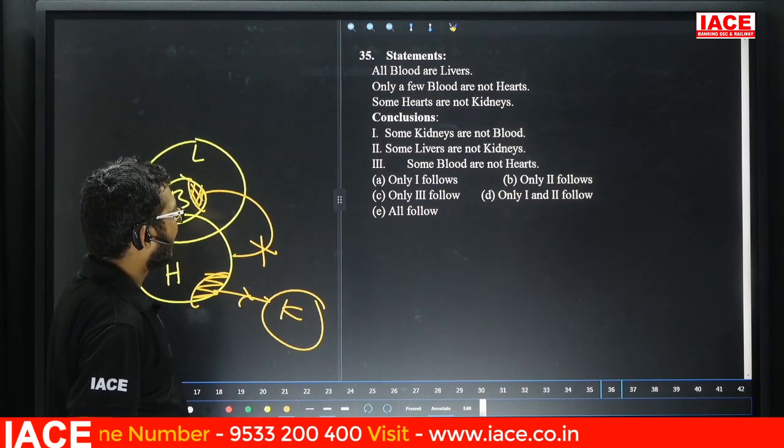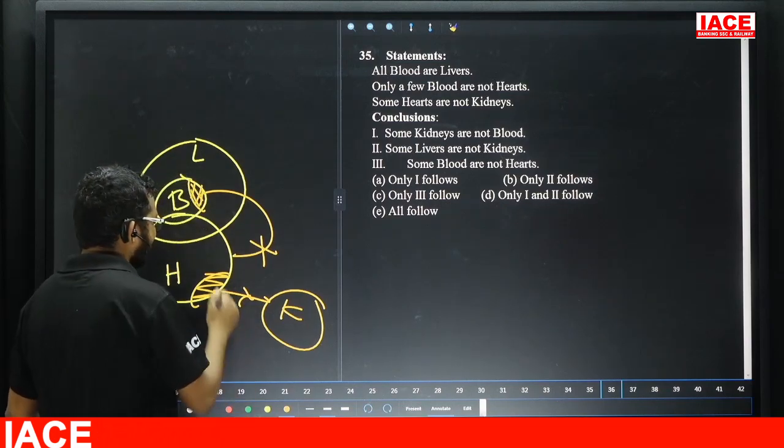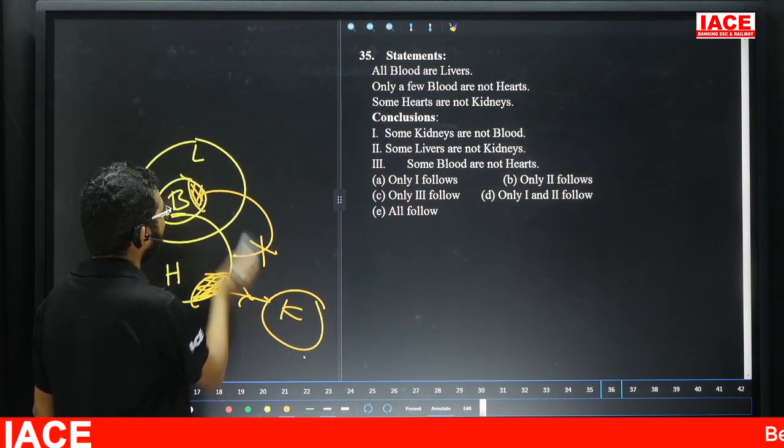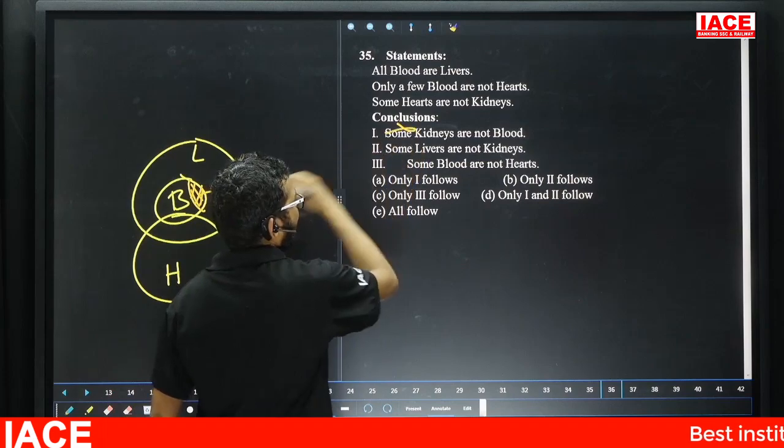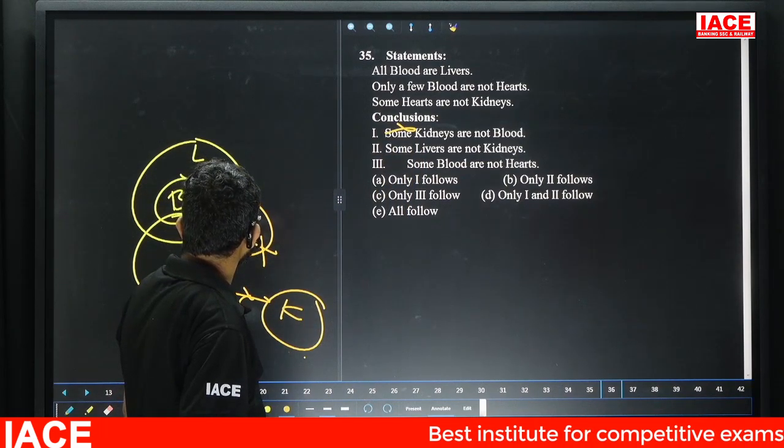Take the first conclusion. Some kidneys are not blood. We can't say. We know some part of heart is not kidney. What is the kidney to blood relation? Can't say. The first one is wrong. Second one. Some livers are not kidney.